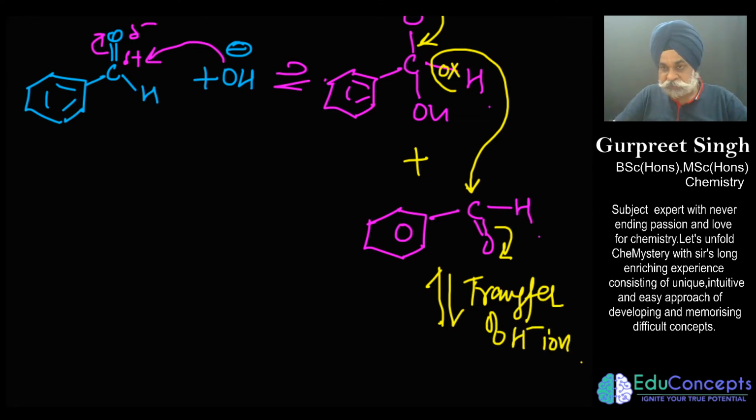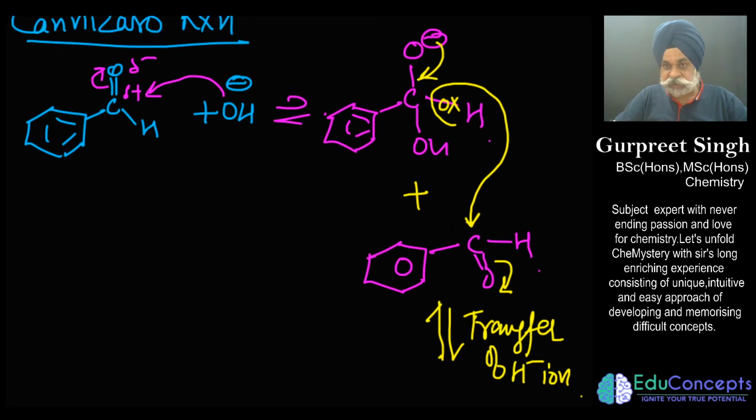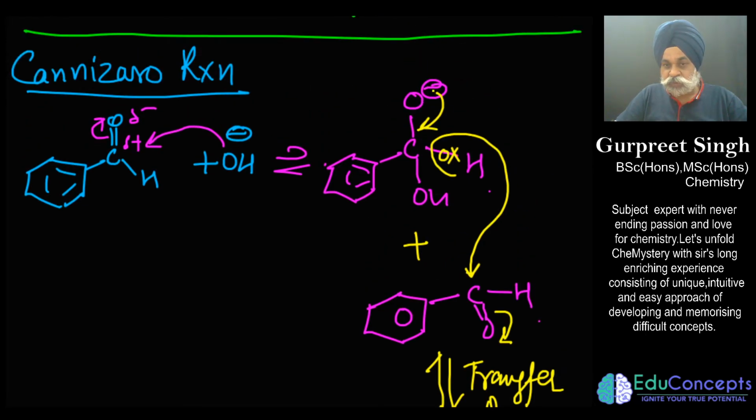Who prompted it? Because as I said, this is at equilibrium. Now O negative would not be stabilized. It has to come back. If it has to come back, either it will throw out OH negative. Then what is the purpose of adding OH negative if it has to be thrown out? So the only thing we are left with is H negative. So this acted as a source of H negative.